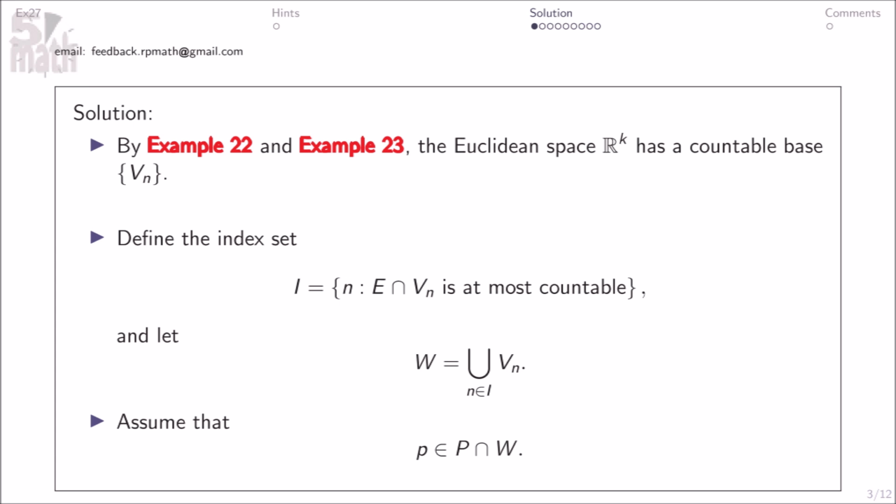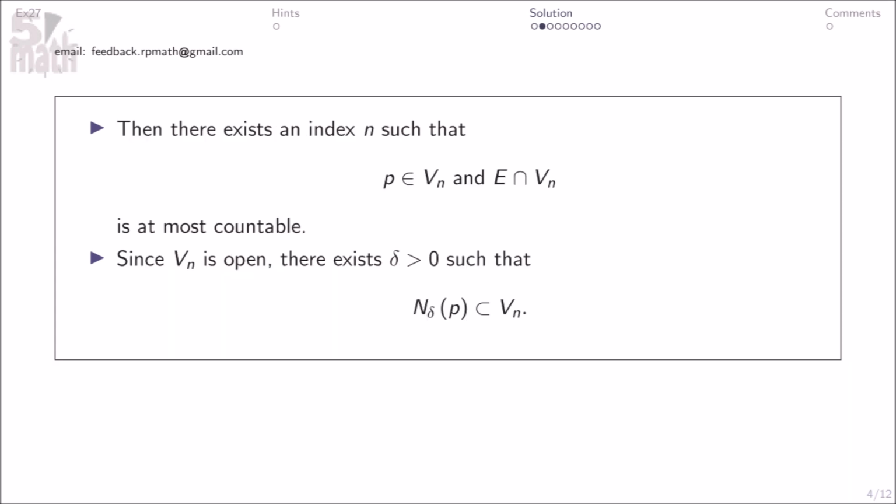Solution. By example 22 and example 23, the Euclidean space Rk has a countable base set Vn. Define the index set I equaling this, and let W equal this. Assume that P element of P intersection W. Then there exists an index n such that P element of Vn and E intersection Vn is at most countable.